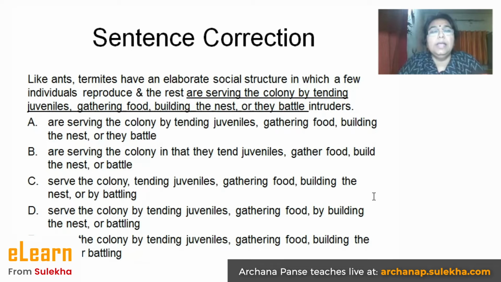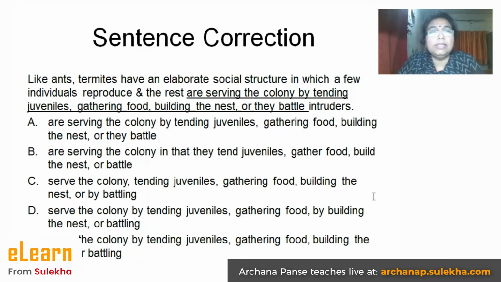that whenever you are attempting a question of sentence correction where GMAT is concerned, you will always be told to focus on the underlined part because those are the options that are given to you below. But don't just focus on the underlined part. Finally, the underlined part is also connected to the entire structure, the entire sentence. So at the end of the whole thing, you have to look at it as a whole.